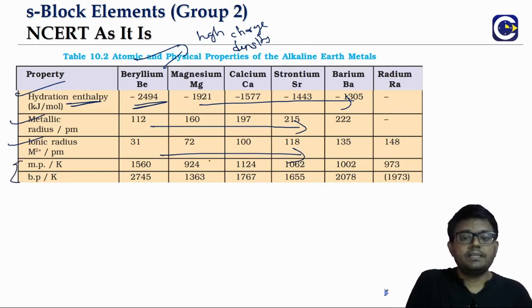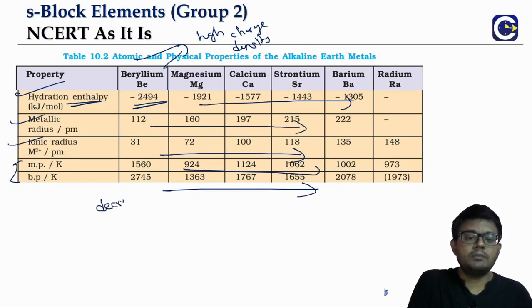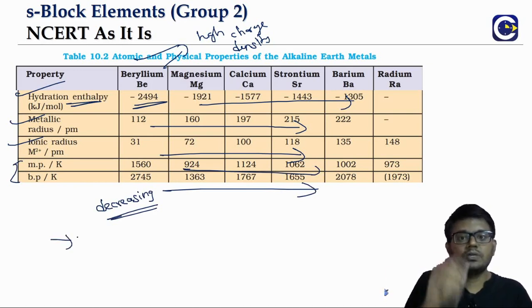Melting points and boiling points both decrease. Why are they decreasing? This is along the lines of what we discussed in the case of group 1.